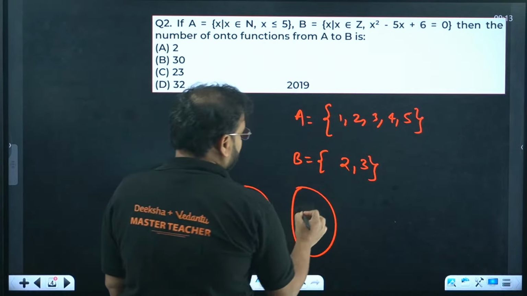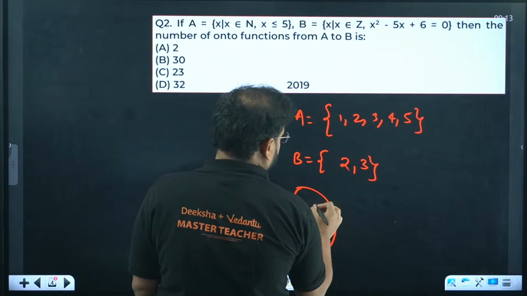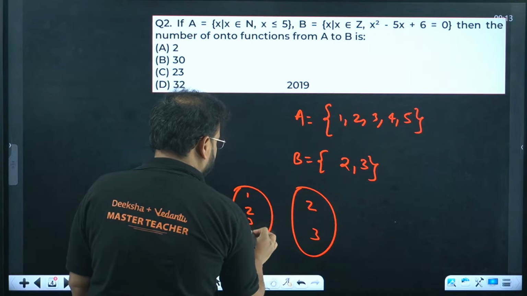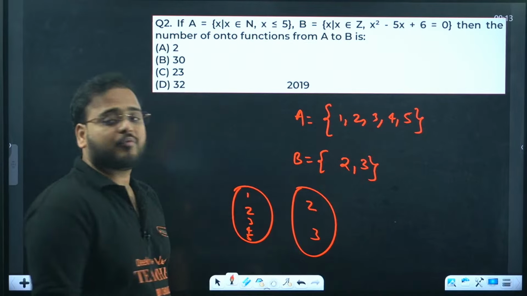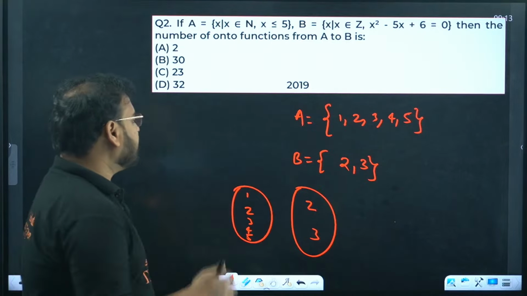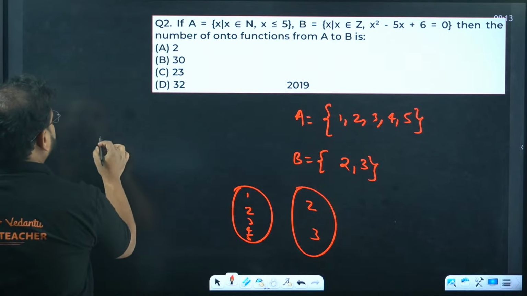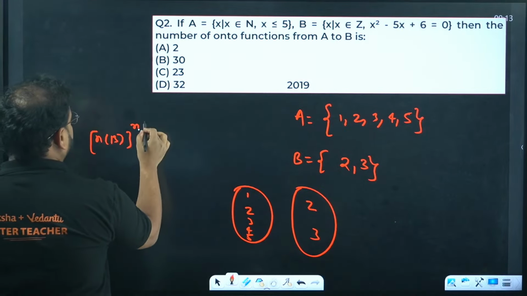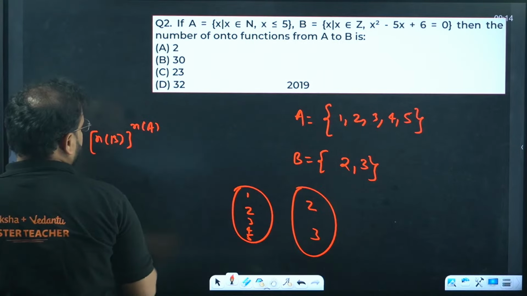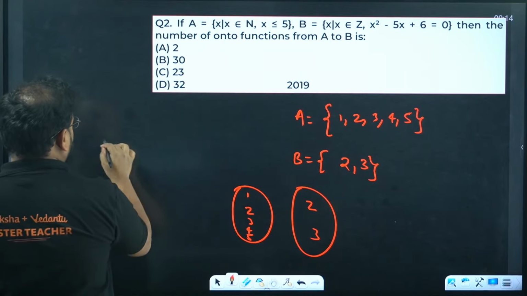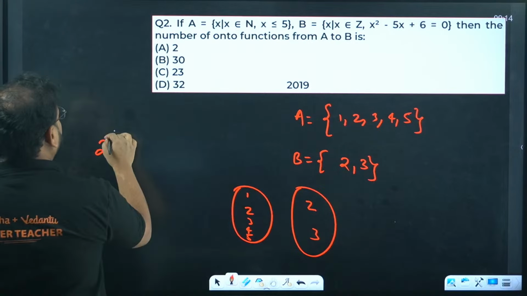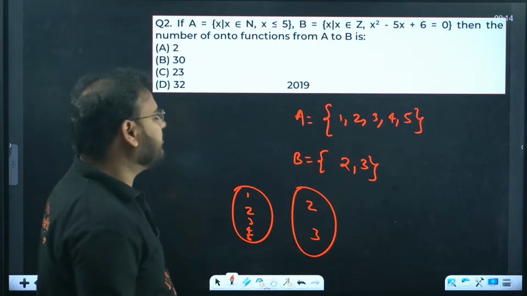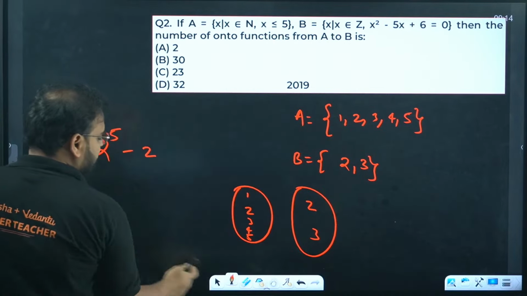This is having only 2 elements, and this is 1, 2, 3, 4 and 5. Number of onto functions, basically the mappings. So the number of onto functions is given by n(B) power n(A). Over here, the number of elements in B is 2. So 2 power 5 minus 2. Why minus 2, sir?